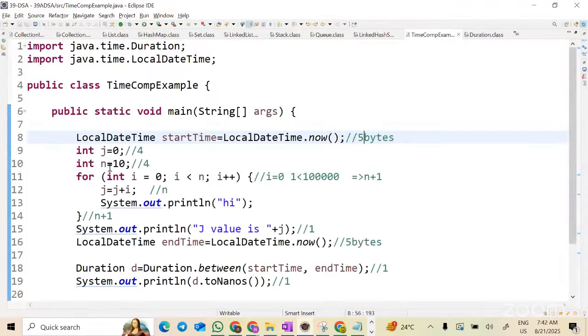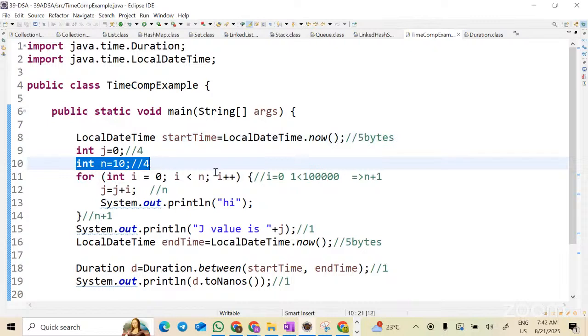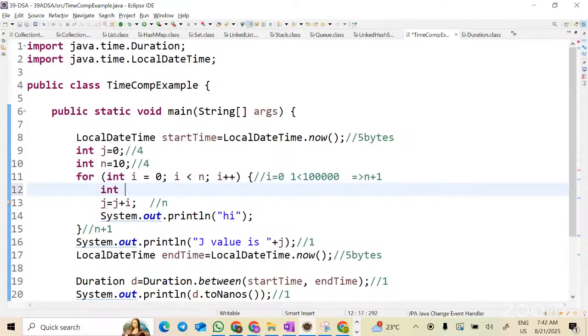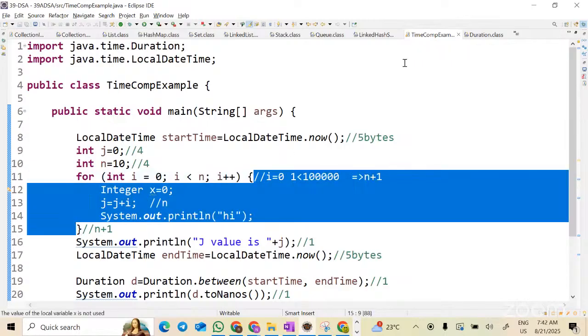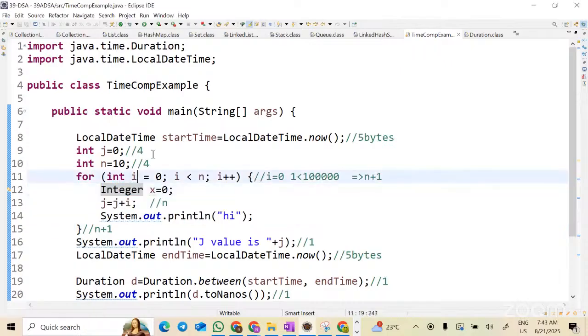Now, for example, what I will do is put this variable creation inside a for loop. Let me create one variable, int x equal to 0, or let us take capital Integer x equal to 0. Now, you guys tell me how many times this variable will occupy memory. So, for example, your int is taking 4 bytes, correct?